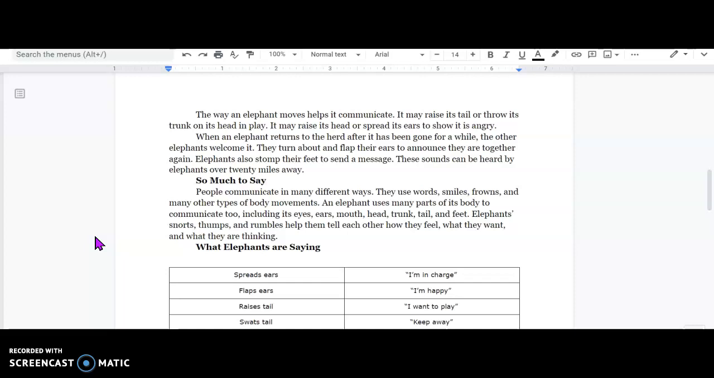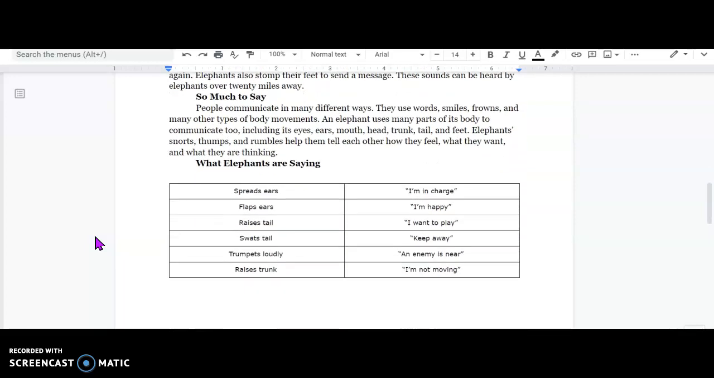Elephants also stomp their feet to send a message. These sounds can be heard by elephants over 20 miles away. So much to say. People communicate in many different ways. They use words, smiles, frowns, and many other types of body movements.